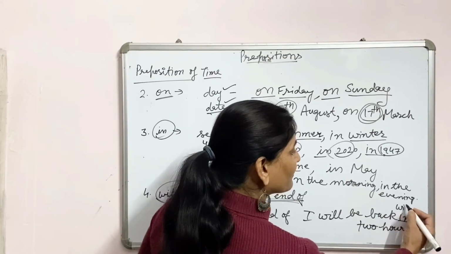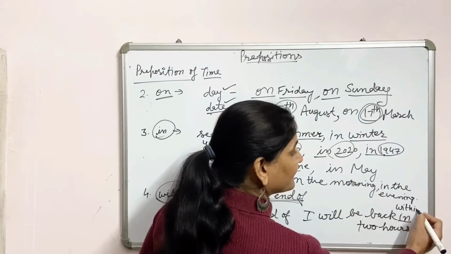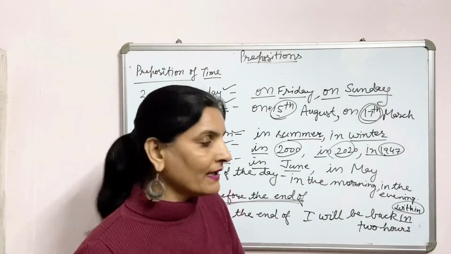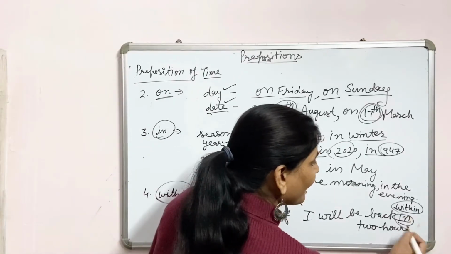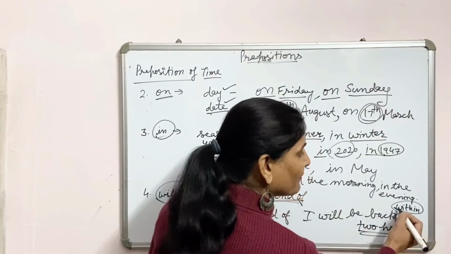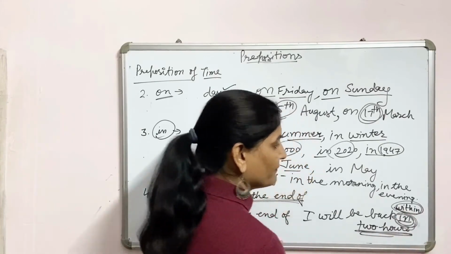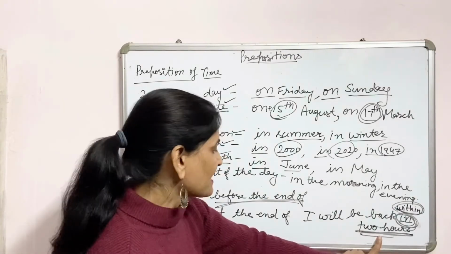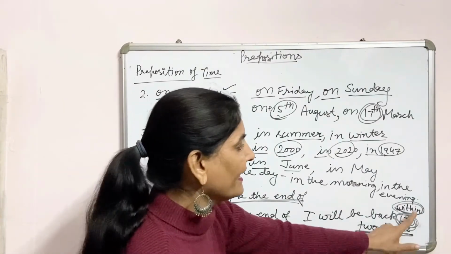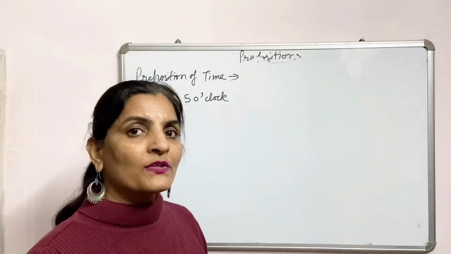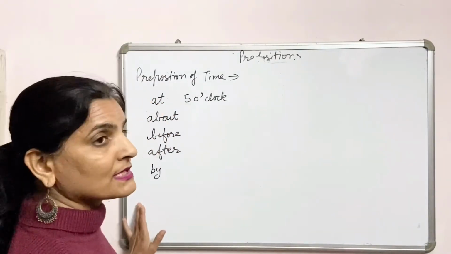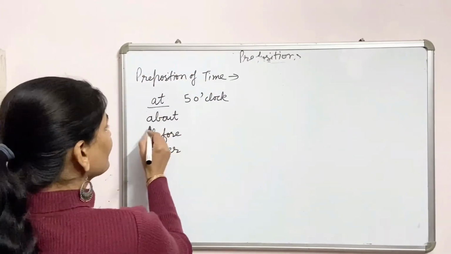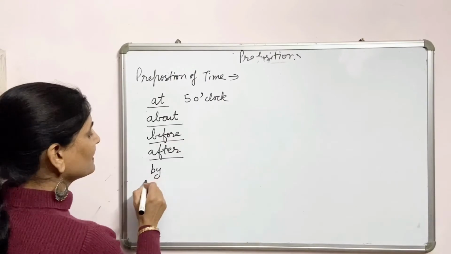If we put within here, then within means before 2 hours. It can be after 1 hour. In means this is the end of this time, and within is before the given time. Within means before the end of this time, and in is at the end of this time. Students, there are some other points also regarding prepositions of time: at, about, before, after, by.